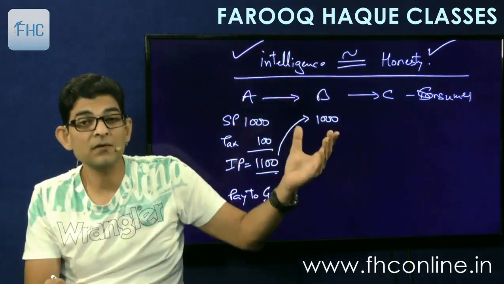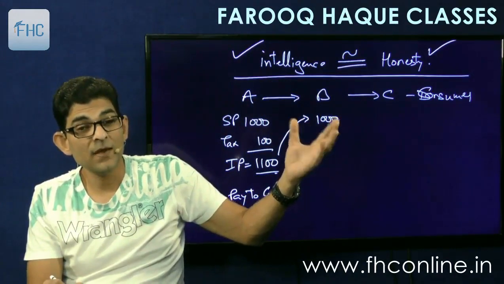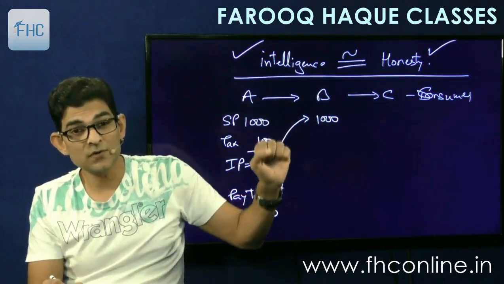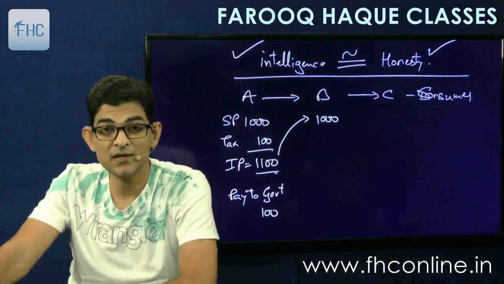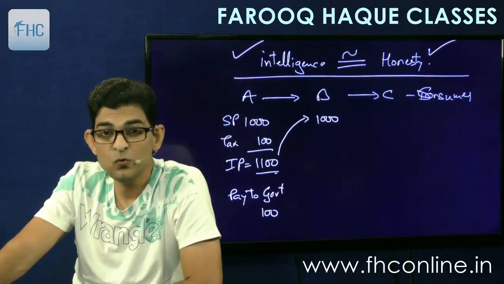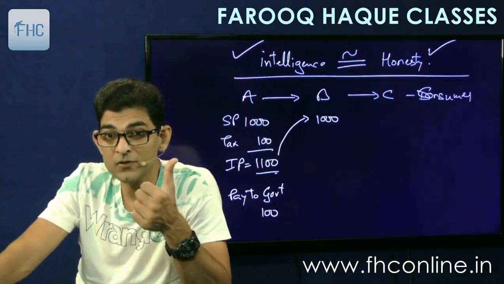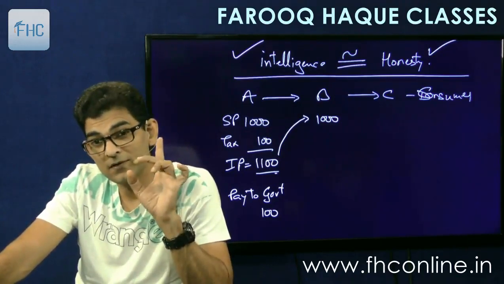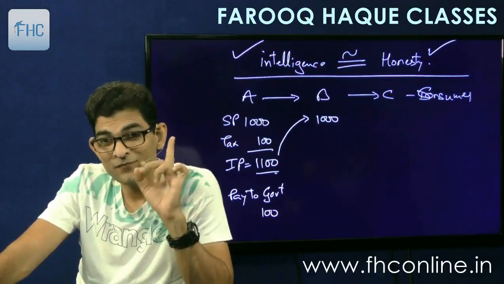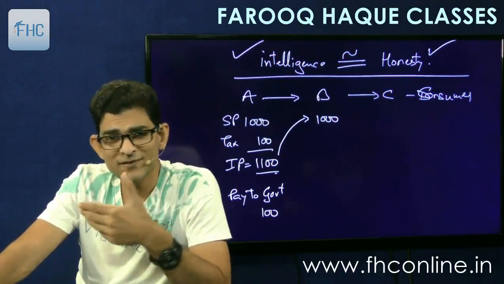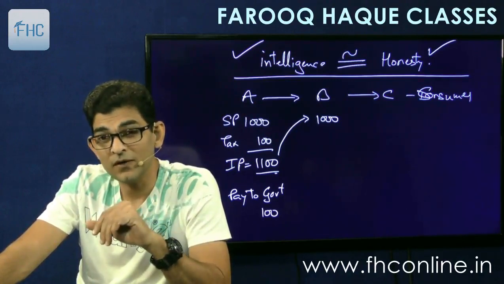Purchase account debit 1000, input tax credit account debit 100. So this 100 will be transferred to the tax credit account, and to the party account or bank account, credit 1100.